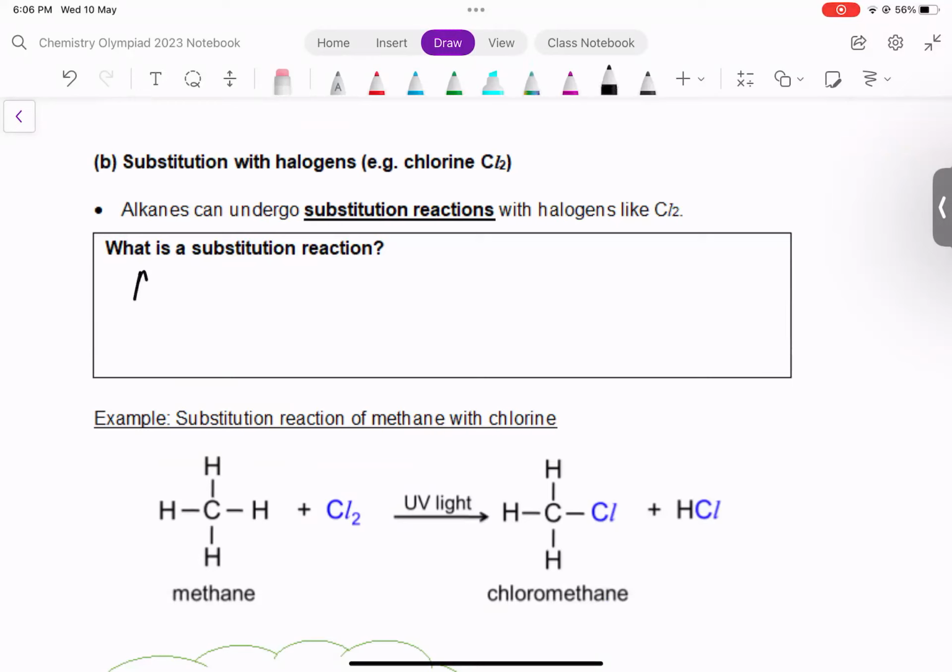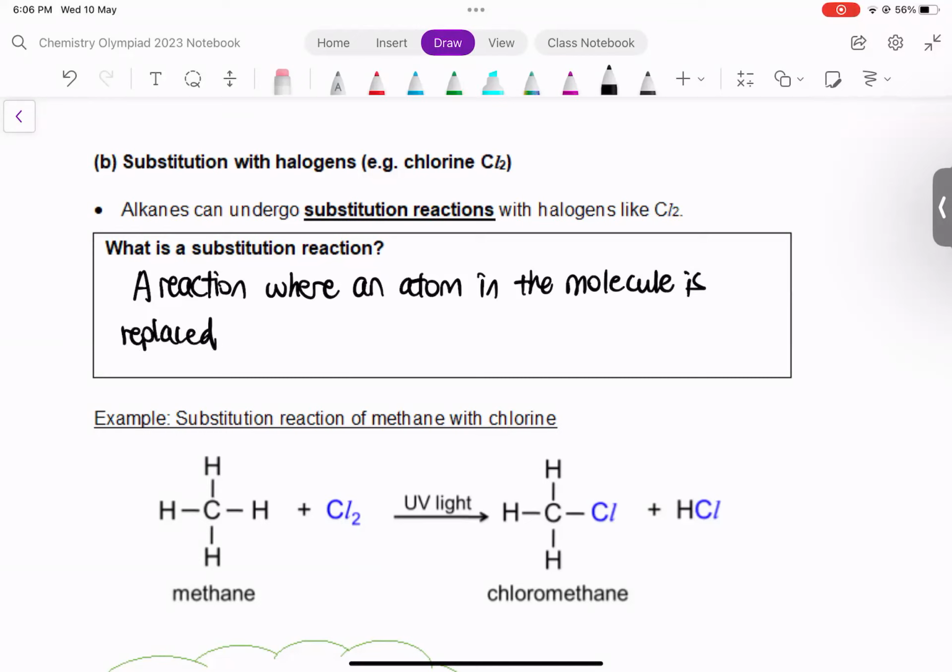A substitution reaction is a reaction where an atom in the molecule is replaced by another atom or group of atoms. All right. So this is replacement, what we call substitution.